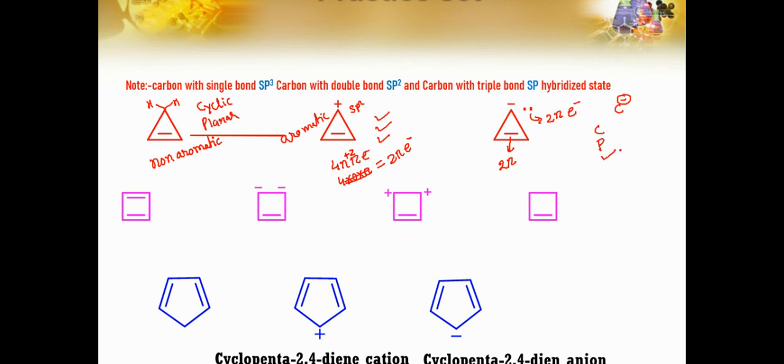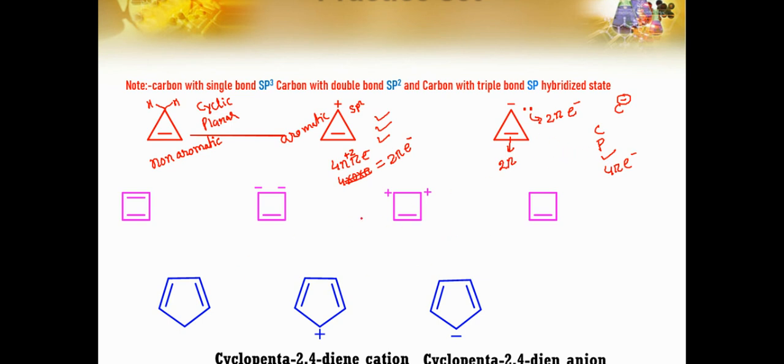I'm not saying the carbanion is sp2, just to help you understand. So this is 2 pi, this is 2 pi. Total number of pi electrons is 4 pi electrons, and we have seen that any molecule having 4 pi electrons would be anti-aromatic.